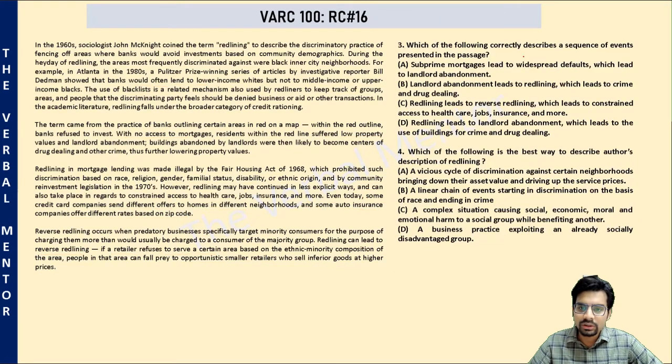Question number 3, which of the following correctly describes a sequence of events presented in the passage? Okay. Option A, subprime mortgages lead to widespread defaults. There was no talk of defaults at all. Defaulter means somebody who's not paid his due interest. Nothing of this nature was mentioned in the entire description of events here. Second paragraph is apparently the source of this question.